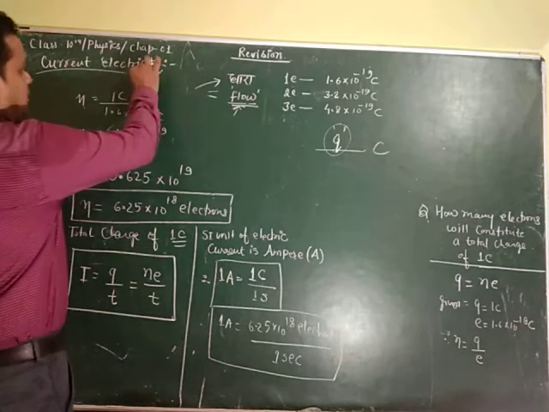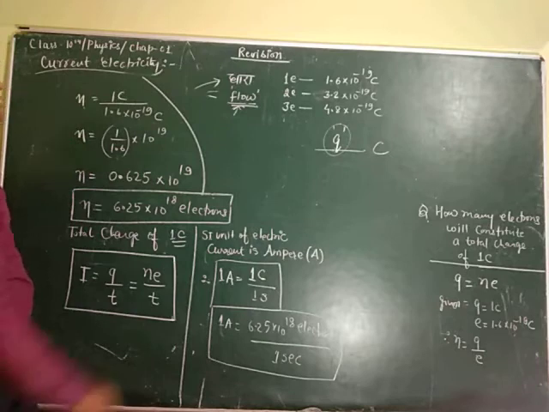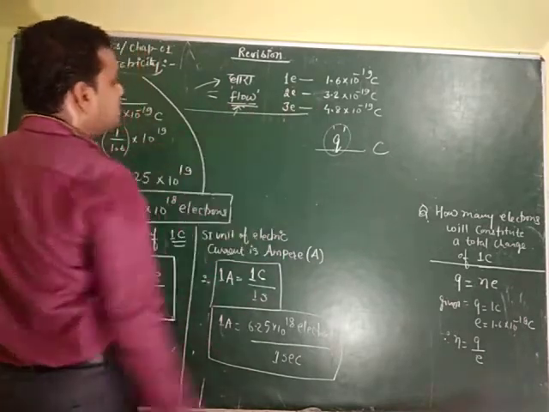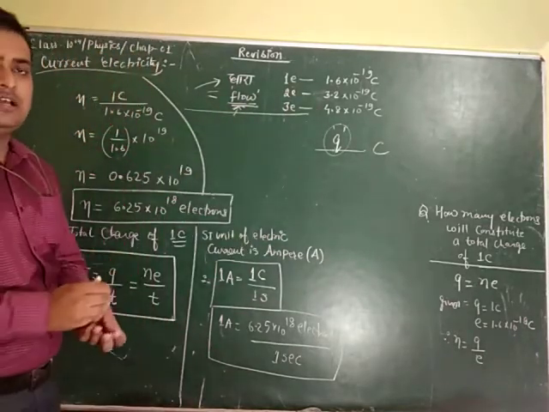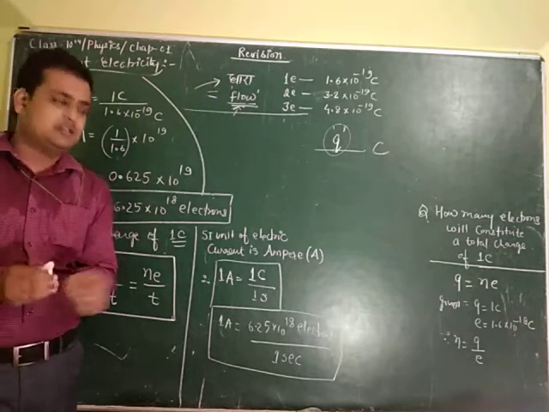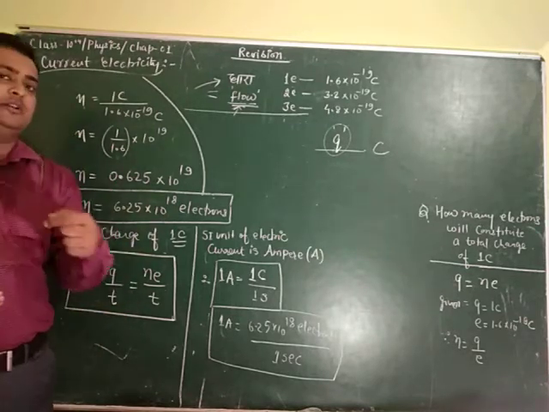Ampere is the SI unit, and there must be a device to measure the current. Current is a physical quantity, and every physical quantity is measurable.